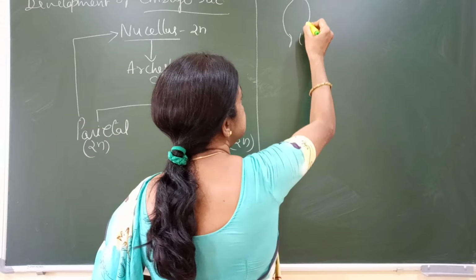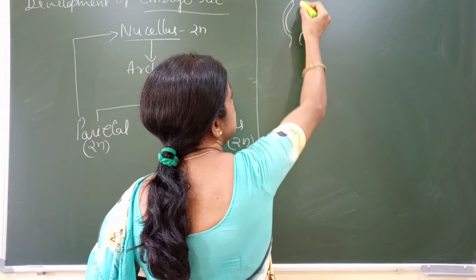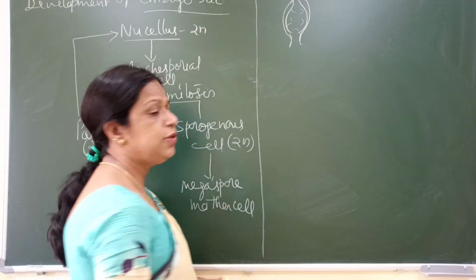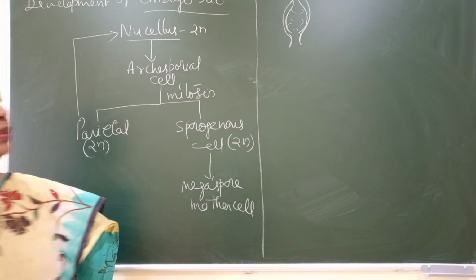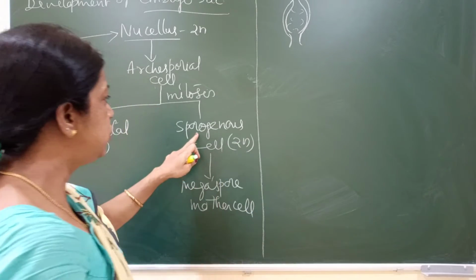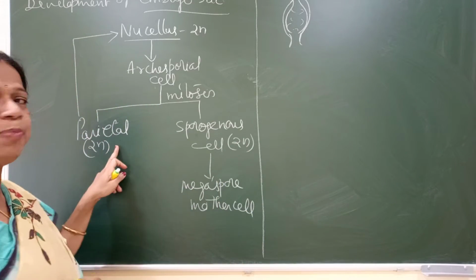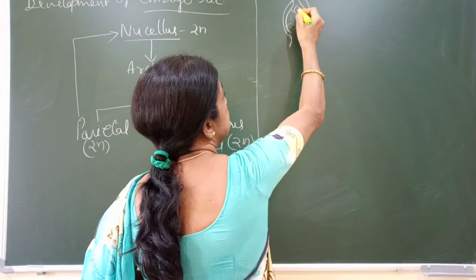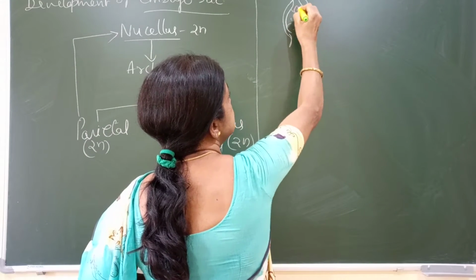Suppose this is the ovule and the entire inner part is called the nucellus. One of the cells of the nucellus, the archisporial cell, divides to form sporogenous and parietal cells. Normally the parietal cell will be towards the outside and the sporogenous cell towards the inside.